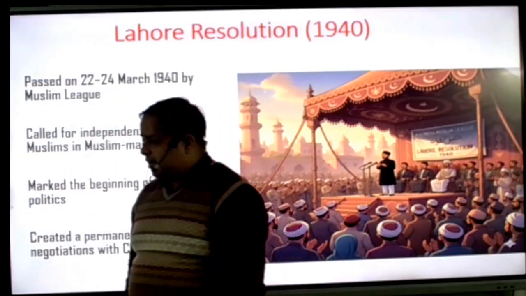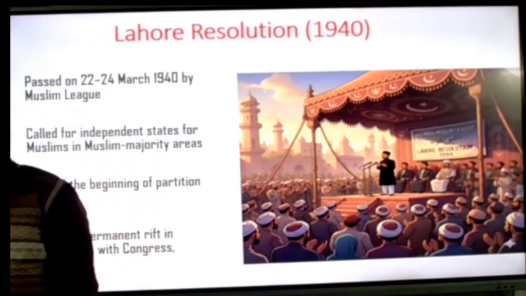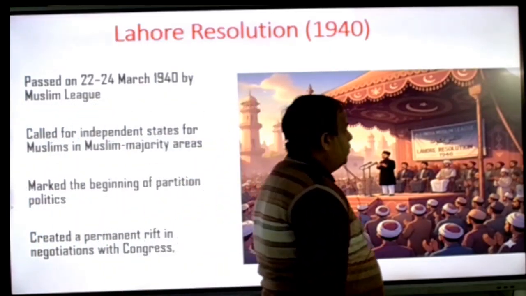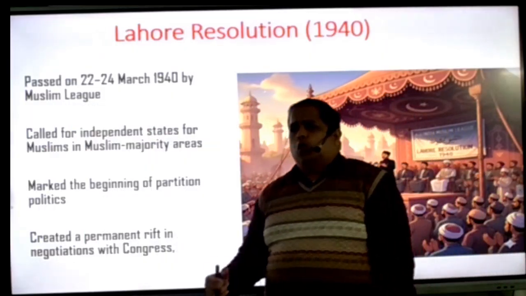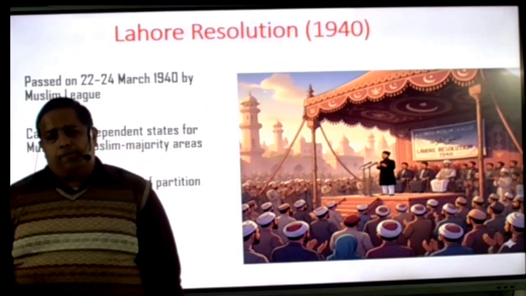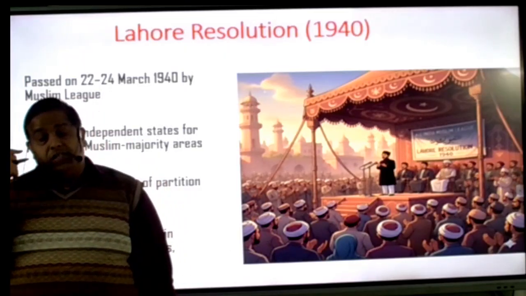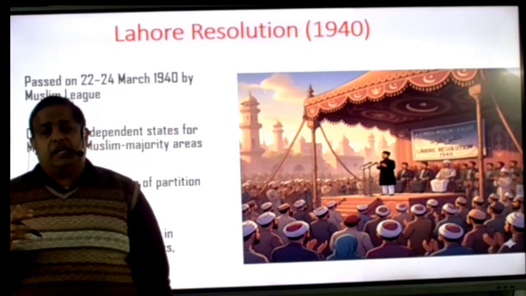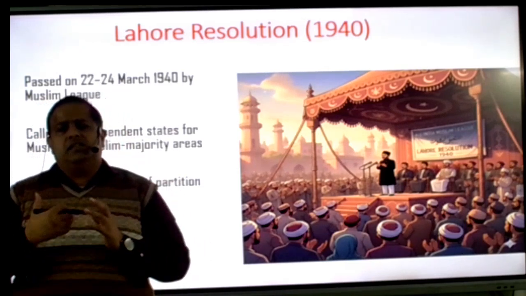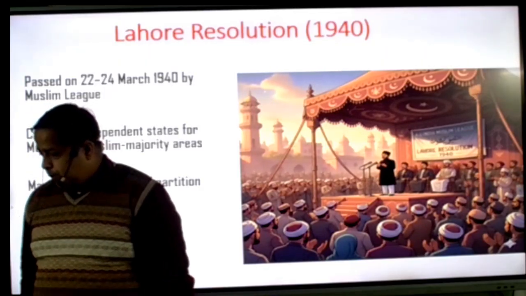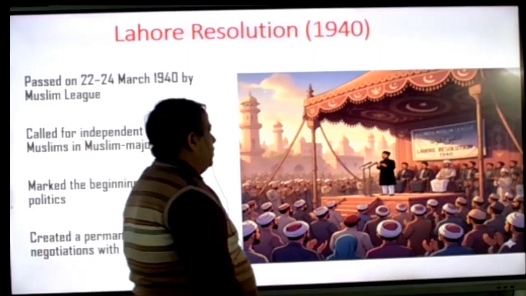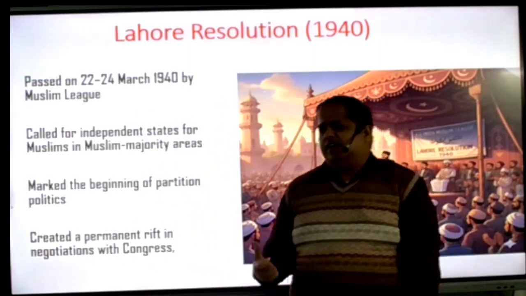After the resignation of the Congress members, 22 December 1939 was celebrated by the Muslim League and Dr. Ambedkar as Mukti Divas. You have to focus on this one. Mukti Divas was celebrated by the Muslim League, and Dr. Ambedkar also supported them. After the Congress members resigned, the Britishers now felt a very big problem. They wanted to gain the support of Congress and wanted Congress members to support them. So they made the August Proposal, and it was on 8 August 1940.